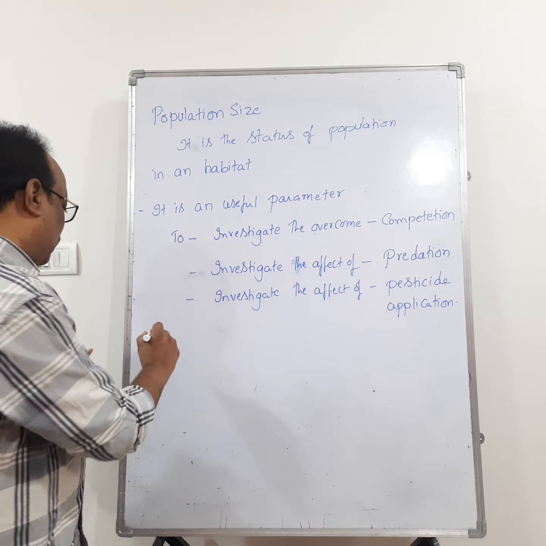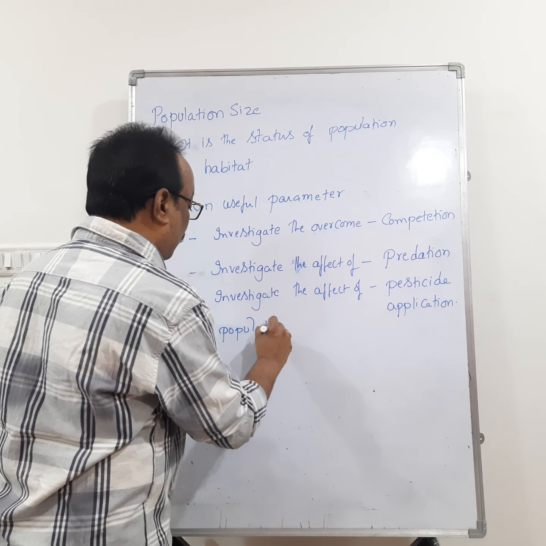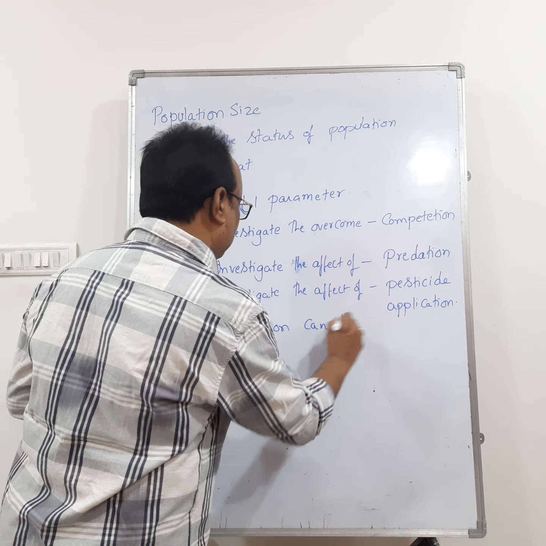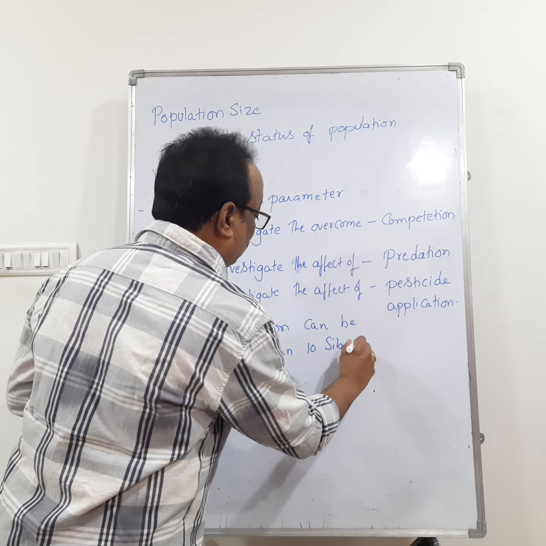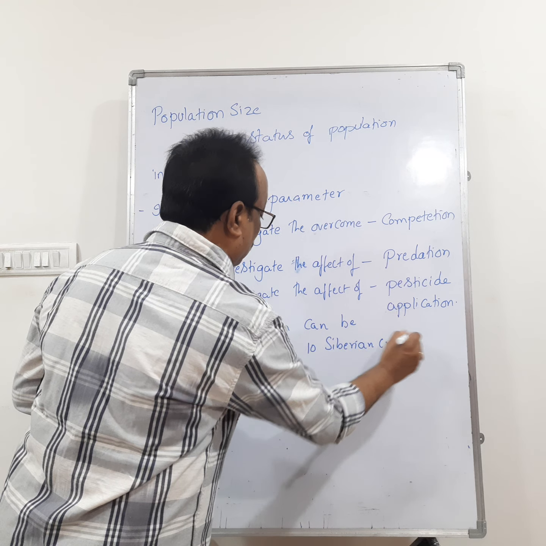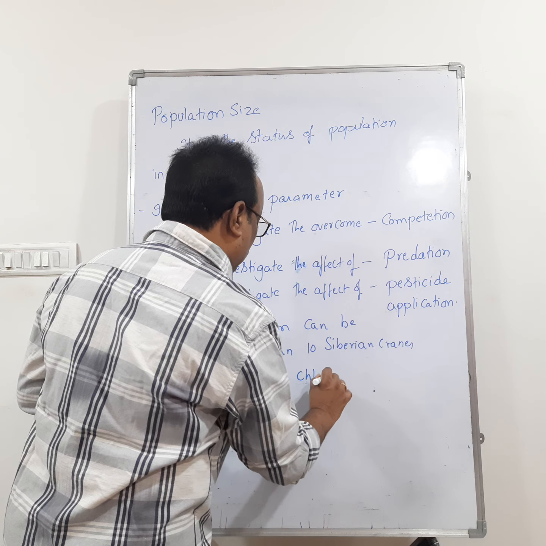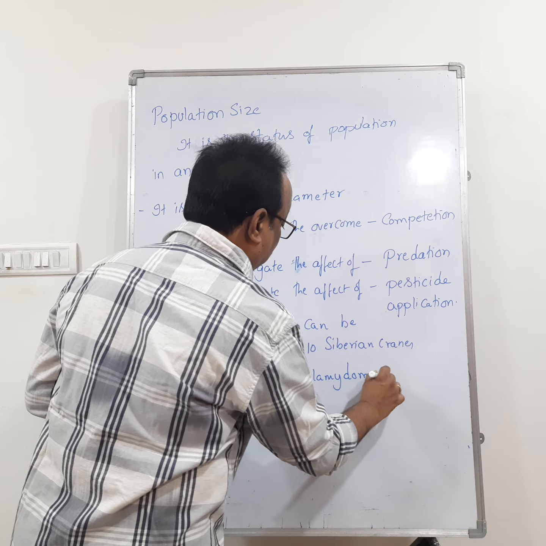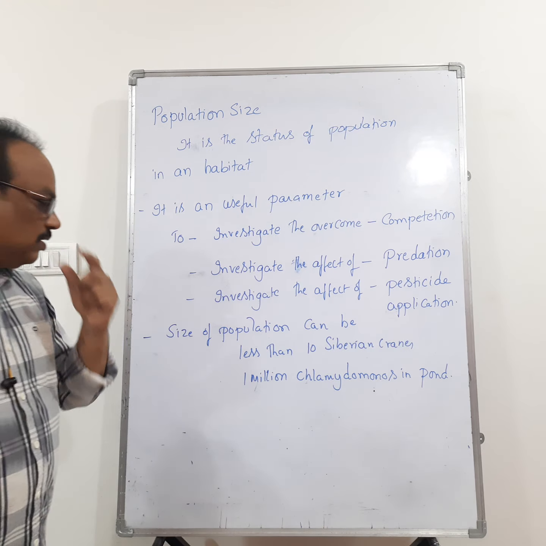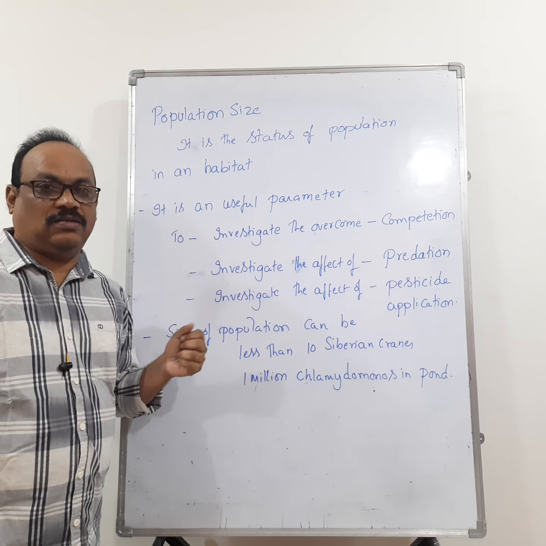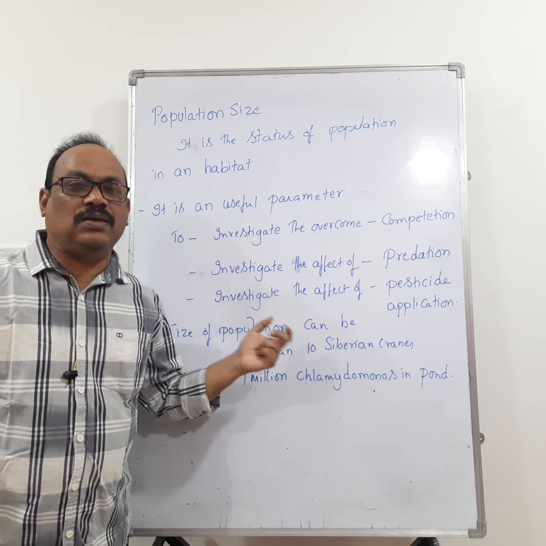Then if you see the size of population, it can be less than 10 Siberian cranes, or the population size can be more than 1 million Chlamydomonas in a pond.